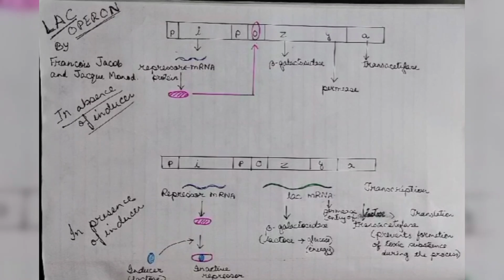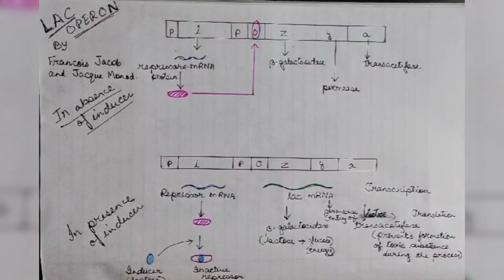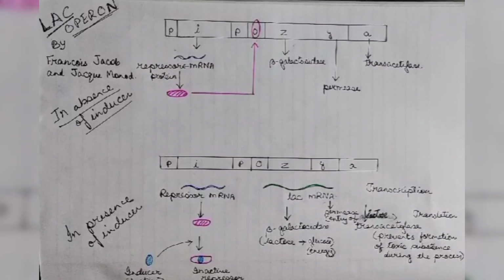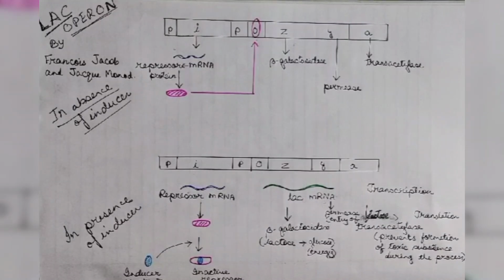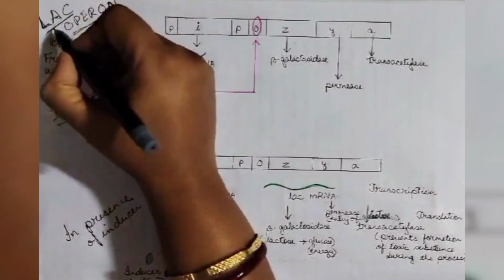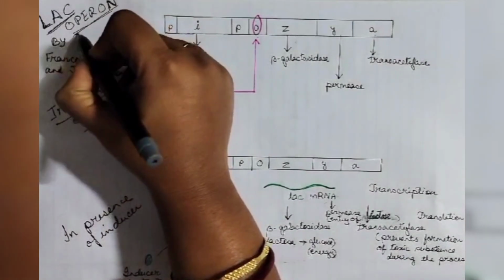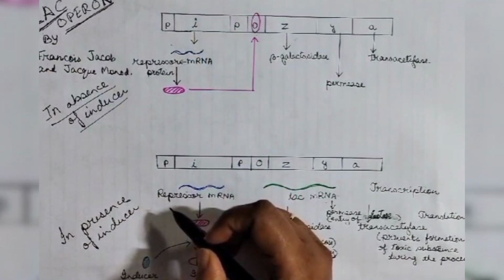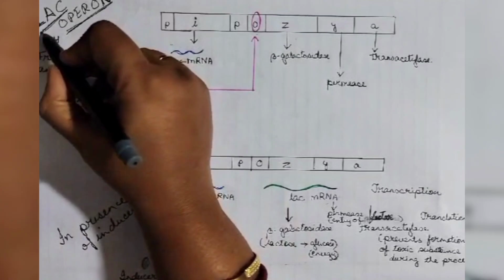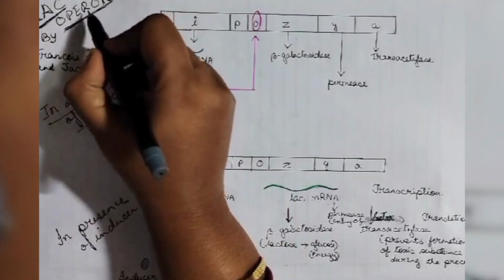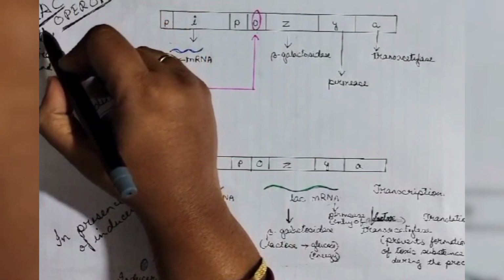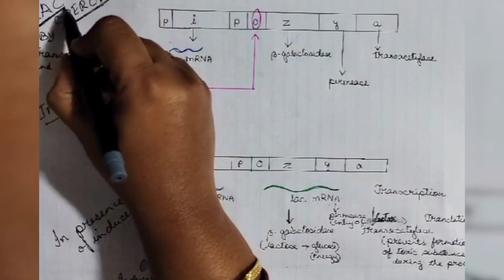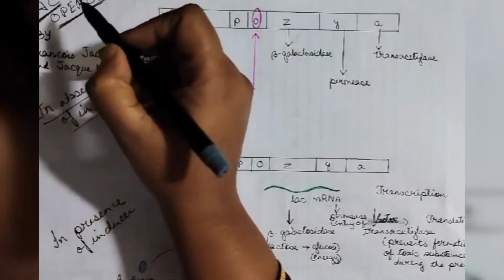Today we will be studying about Lac Operon. Lac Operon is an operating system in which lactose is used for the metabolism in the eukaryotic organism. This system, the Lac Operon, comes from the word lactose, shortly known as Lac. Operon means system.